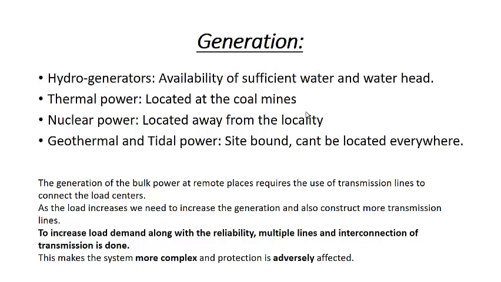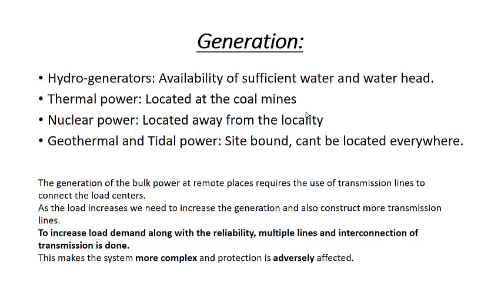So I have to introduce you to these types of generation, because bulk power generation is usually done by the first three. Since bulk power generation is done by these three, when we generate power, we have to transmit it to the load by proper installation of transmission lines, so that we can transmit this electrical energy to the consumers.